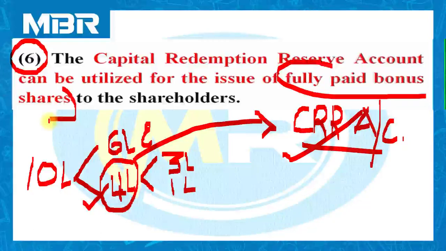But here you have to remember one thing, the bonus should be fully paid up. Means whatever shares are issued by the company out of this CRR account should be fully paid up bonus shares. Company cannot issue partly paid shares as bonus, nor use it to convert partly paid shares into fully paid shares. So these are the 6 conditions. Here your role is to remember and to understand all 6 conditions very properly.